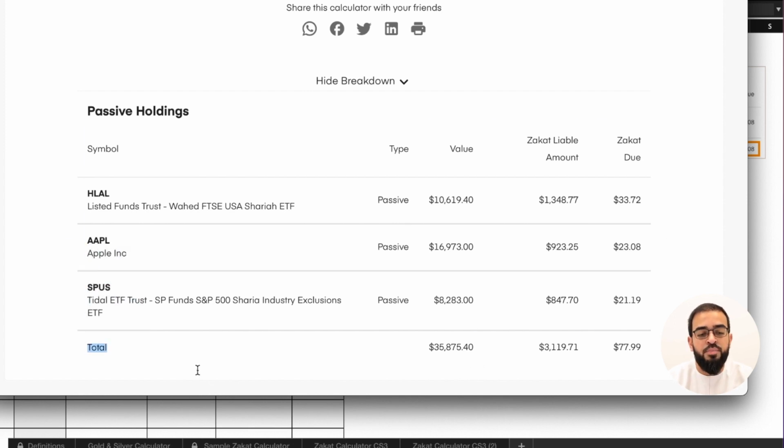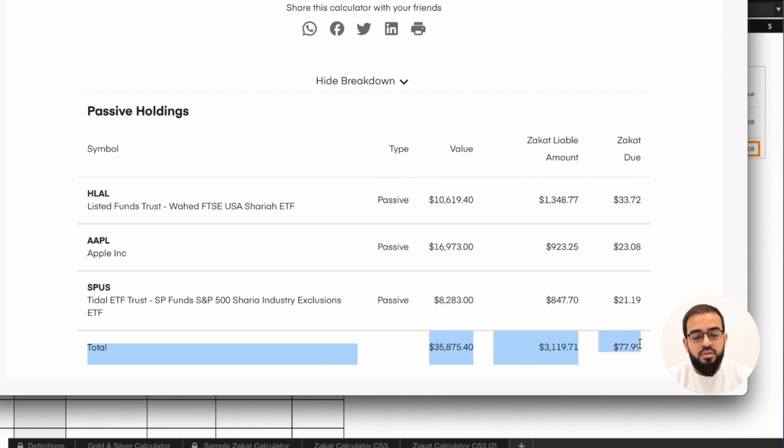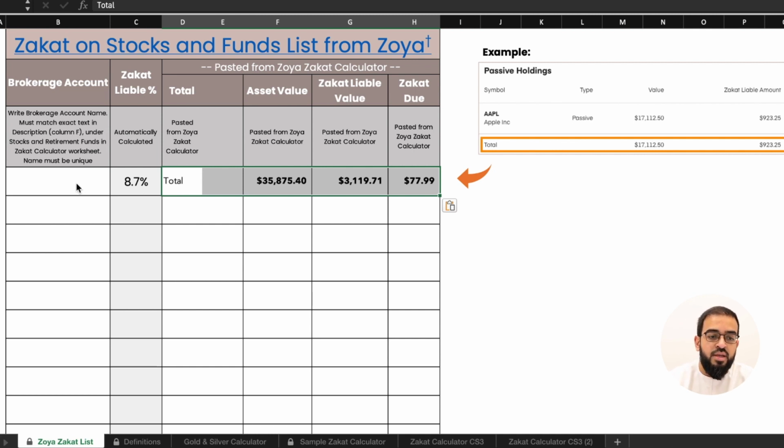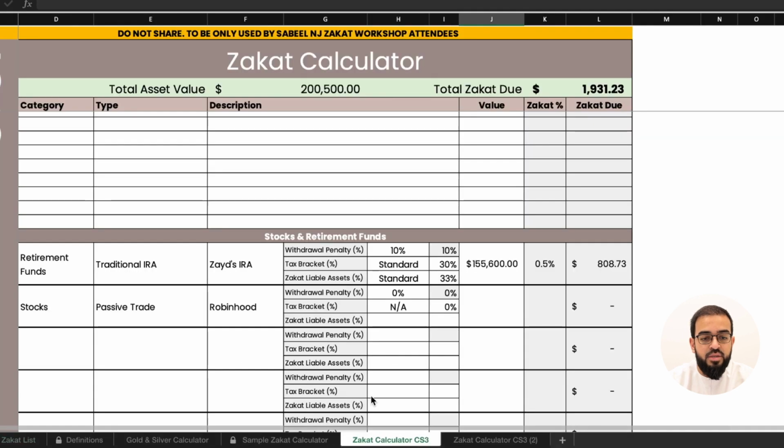And so what we'll do is we'll copy this line item and we'll paste it into our zakat calculator in the Zoya zakat list, which automatically calculates that 8.7% of the entire asset value is zakat liable. And so we'll put in the brokerage account here that correlates to what we'll have in the zakat calculator itself. And we'll click the zakat liable assets option to be Zoya, and it automatically displays the 8.7% that was displayed there. And so we'll put in $35,875.